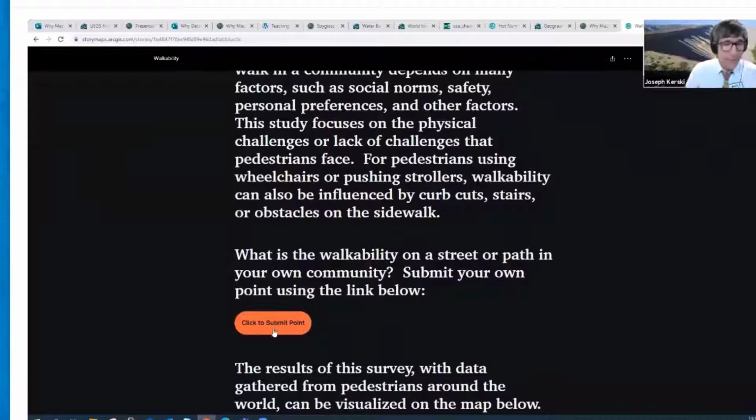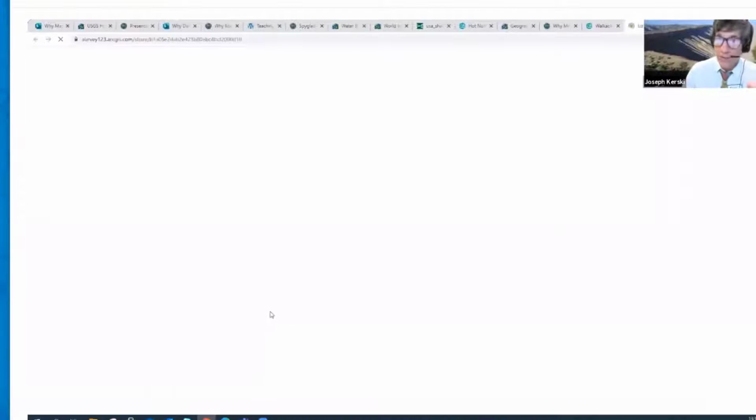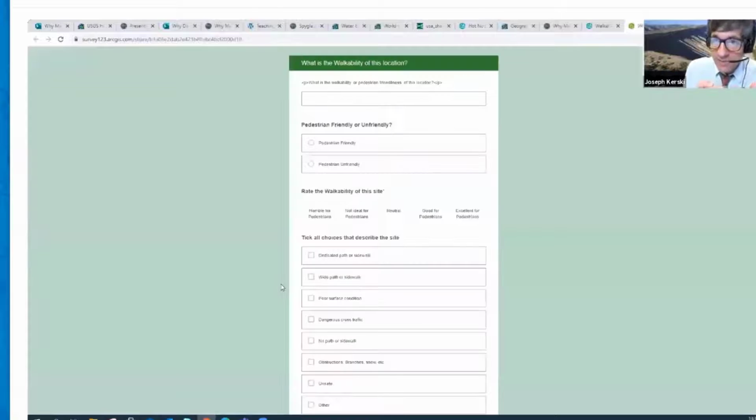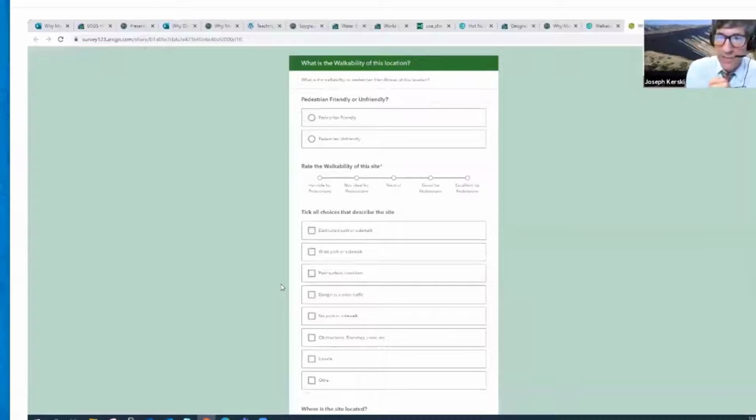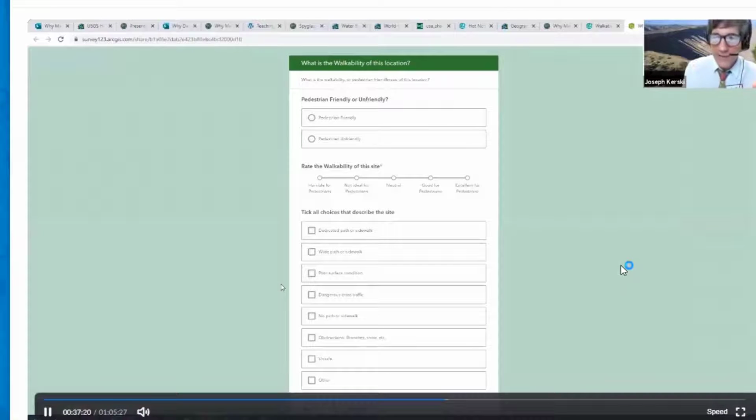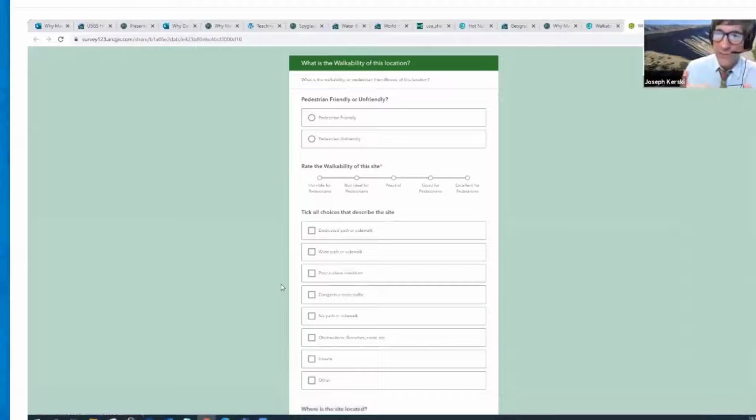In the story map, I have a big red button, and in the button, I've got a survey. This touches on our crowdsourcing citizen science, one of those hexagons that I was showing earlier. You've all been surveyed, right? In the not too distant past, you barely get off the plane and you get the survey from United Airlines or somebody. Hey, I just got off the plane, I'm not ready to take a survey yet. So you're kind of over-surveyed these days, aren't you?